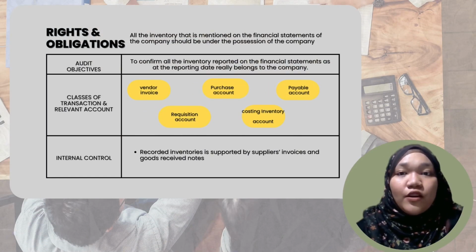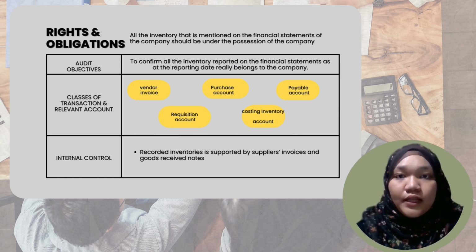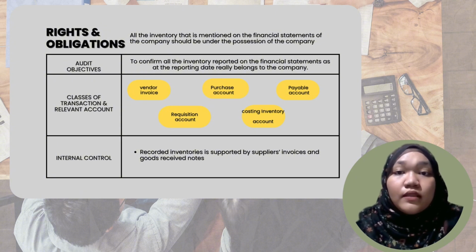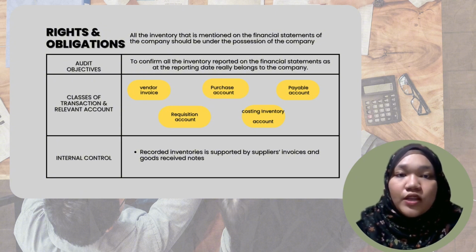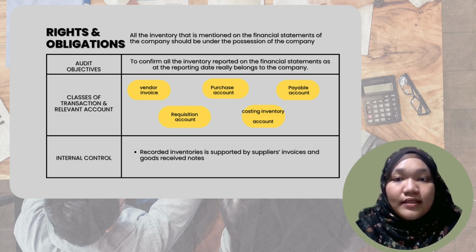Moving on to the right and obligation. The right and obligation for inventory cycles means all the inventory that is mentioned on the financial statements of the company should be under possession of the company. The audit objective is to confirm all the inventory reported on the financial statements as at the reporting date really belongs to the company. The classes of transactions and relevant accounts are vendor's invoice, requisition account, purchase account, costing inventory account, and lastly, payable account.